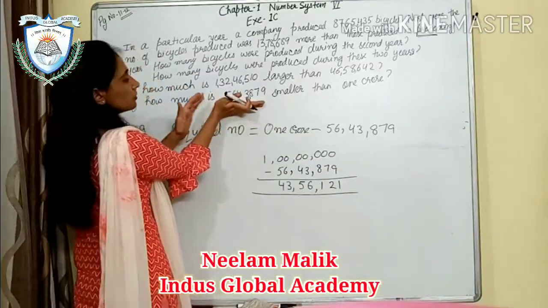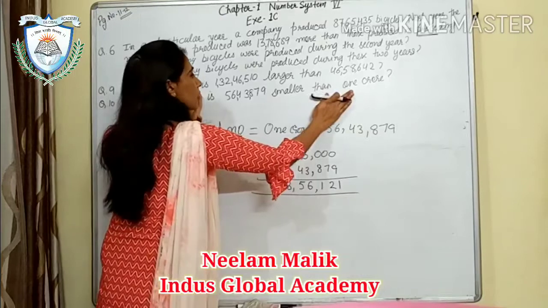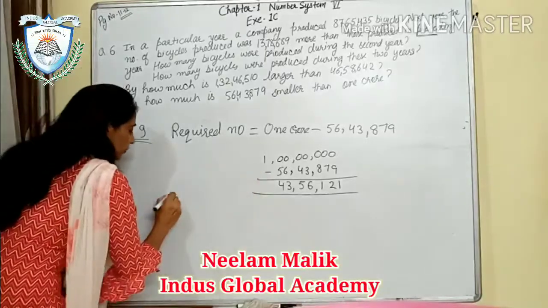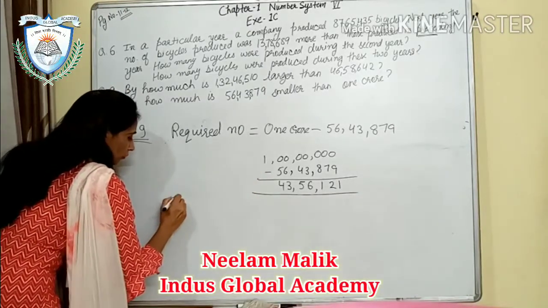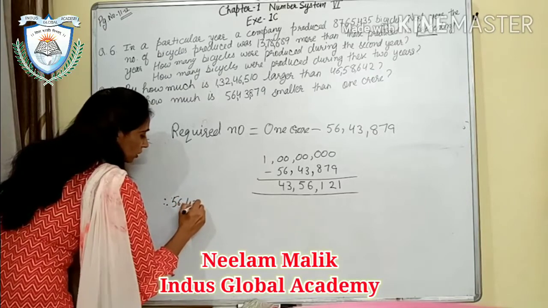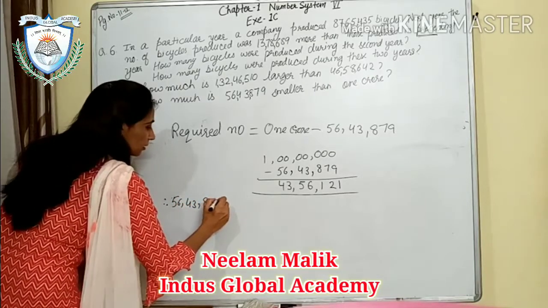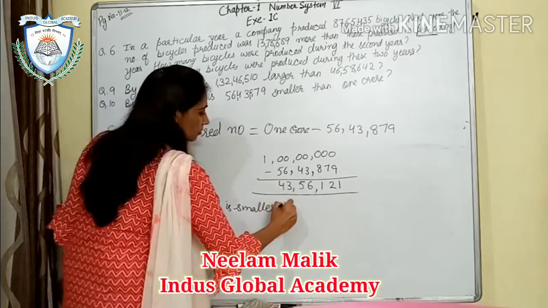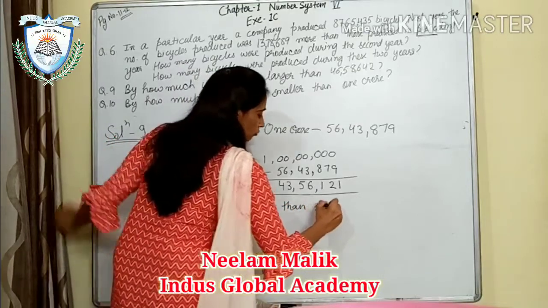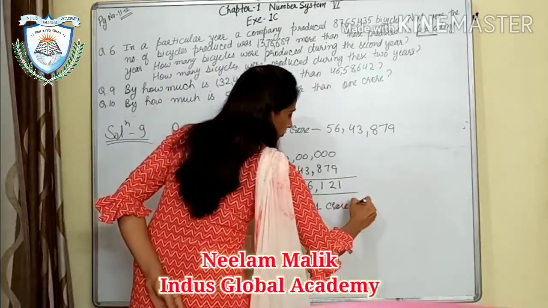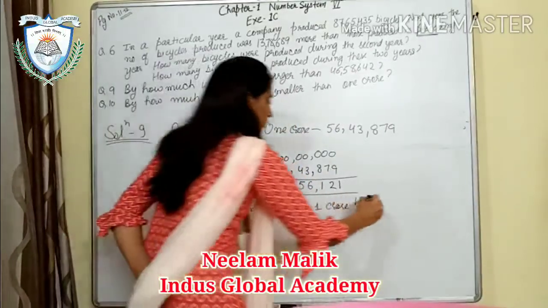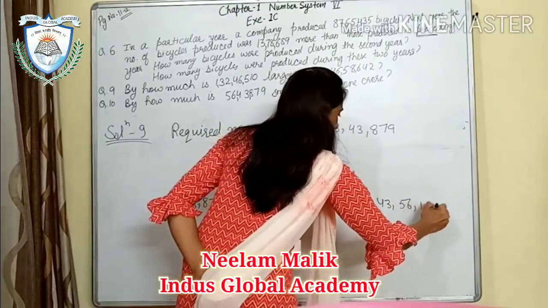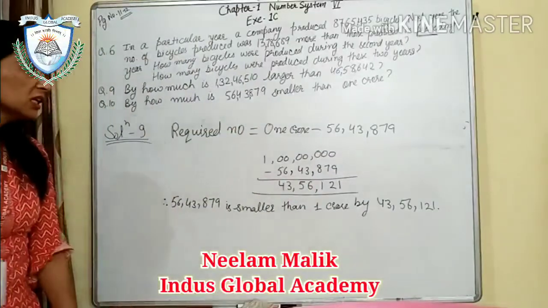So here at the end we will write this is smaller than 1 crore by this. Let's write this. Hence 56 lakh 43,879 is smaller than 1 crore by this number. What is that? That is 43 lakh 56,121. So this is your answer.